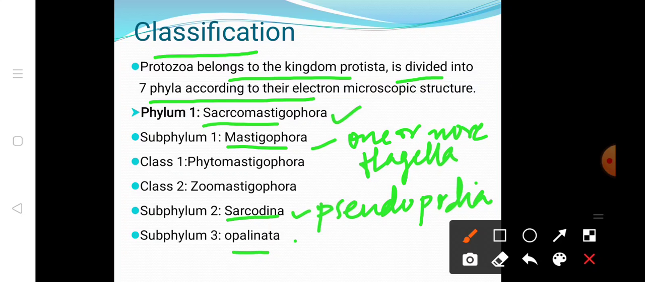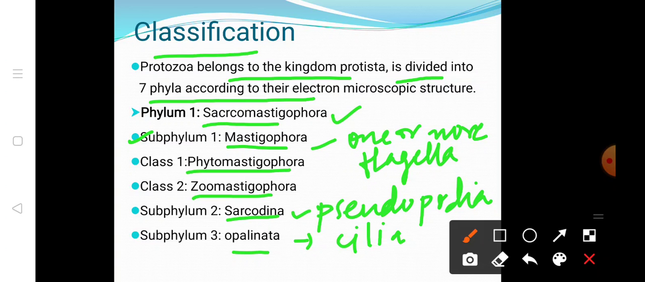And Opalinata has the cilia for their movement. They have the cilia, which is a tiny hair-like structure that is present throughout the body. With that they move. So this is the difference between the Mastigophora, Sarcodina and Opalinata. Further, this Mastigophora is divided into 2 classes, that is Phytomastigophora and Zoomastigophora.